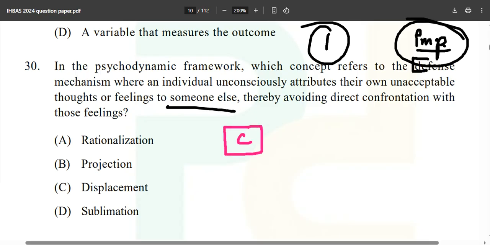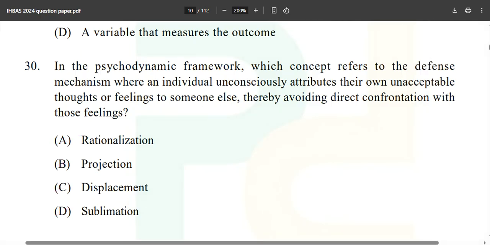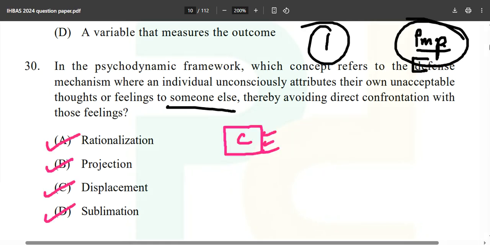So now this question can be answered just based on the C book. If you refer to the C book, I guess in the personality chapter you will find these defense mechanisms. About rationalization, projection, displacement and sublimation, what are the differences? You have to figure that out for next time because they are definitely going to ask about that. Make sure that you study these defense mechanisms very well for the upcoming examination.